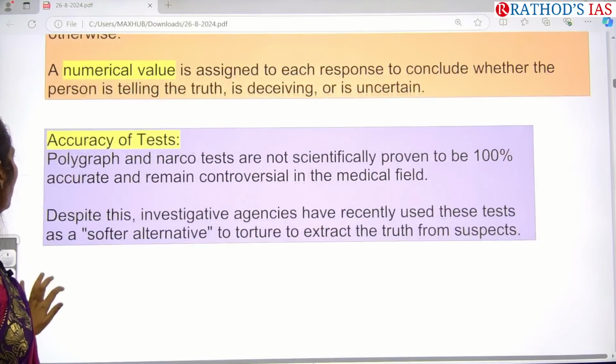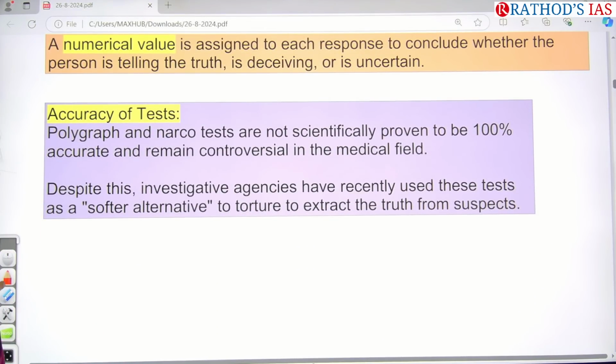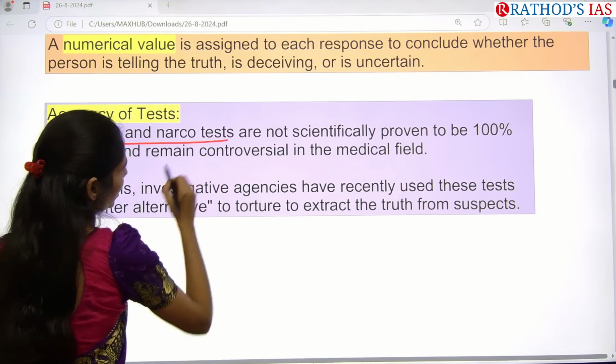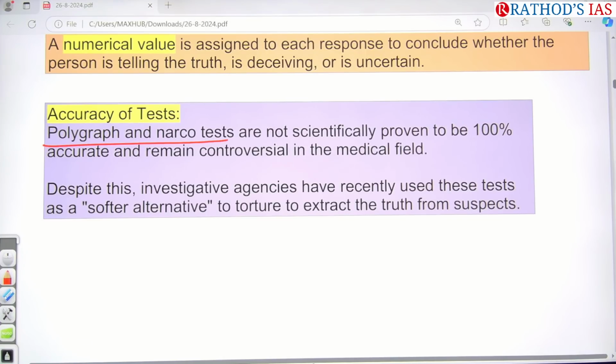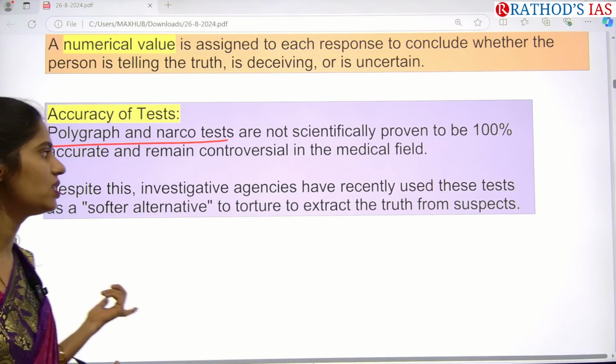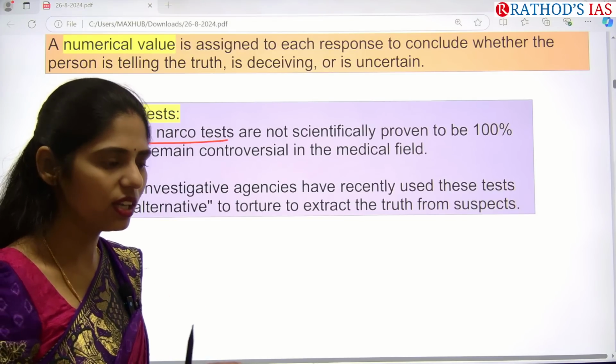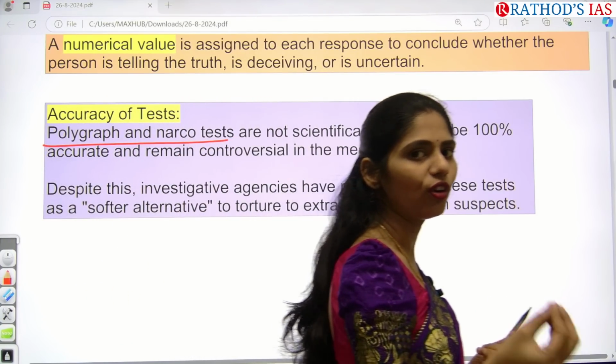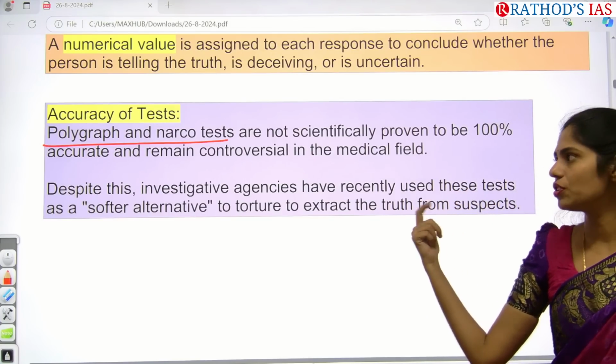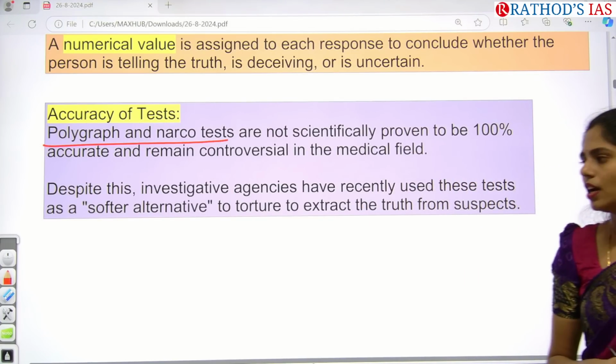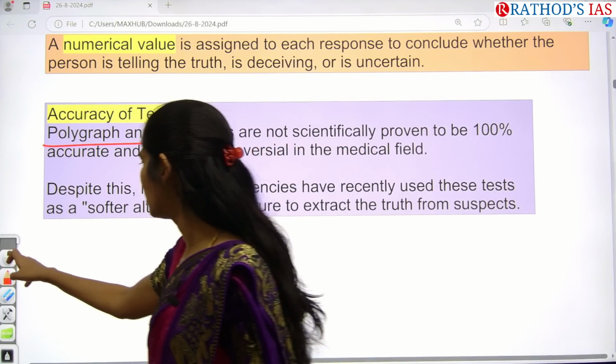Here, what about the accuracy of this test? Polygraph and narco tests are not scientifically proven to be 100% accurate. But even so, we do it because we want to understand whether the person is saying truth or false, and at least we can understand this by the physiological changes in the body. Okay, so this is about this topic.